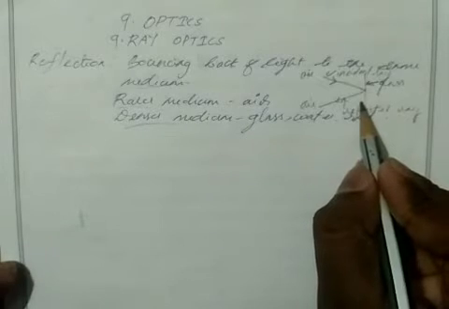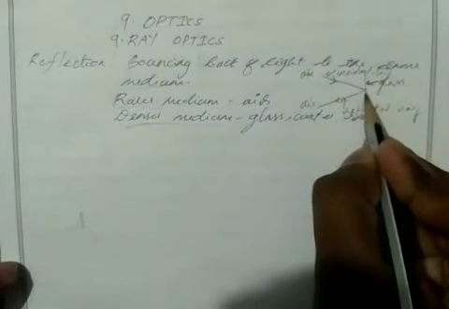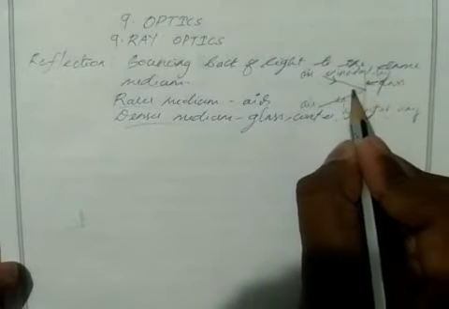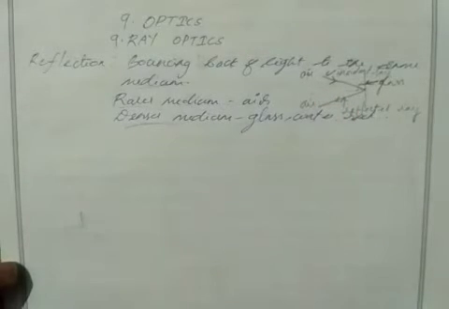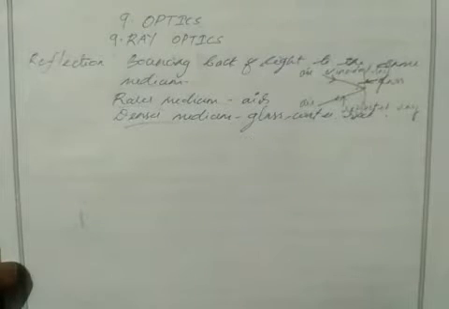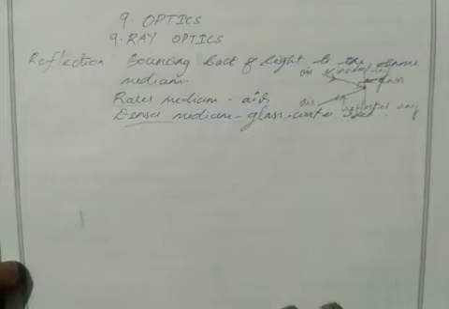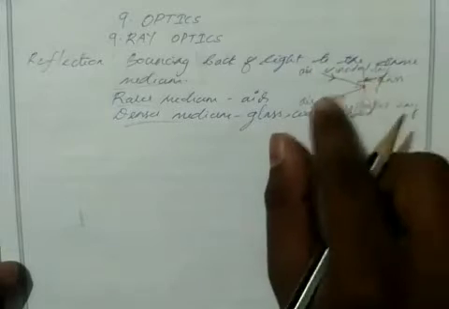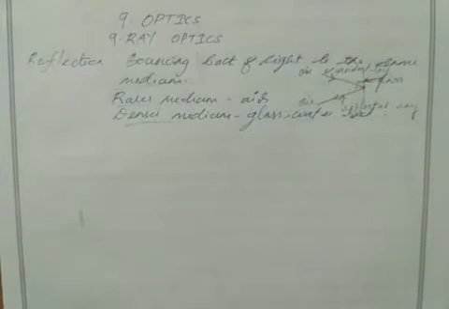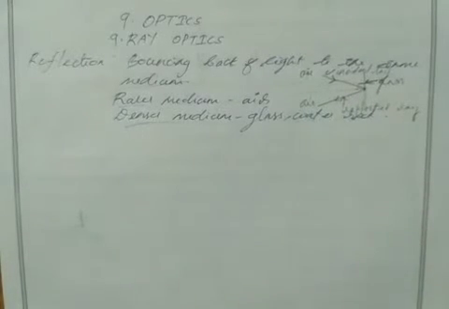So the first law states that the incident ray, reflected ray, and normal to the reflecting surface, normal meaning we draw a 90-degree line, a perpendicular line, all lie in the same plane, or all are concurrent. Concurrent means all three meet at the same point, or all three are located in the same plane. If I take the xy plane here, then all three are located in the xy plane. So that is the first law.